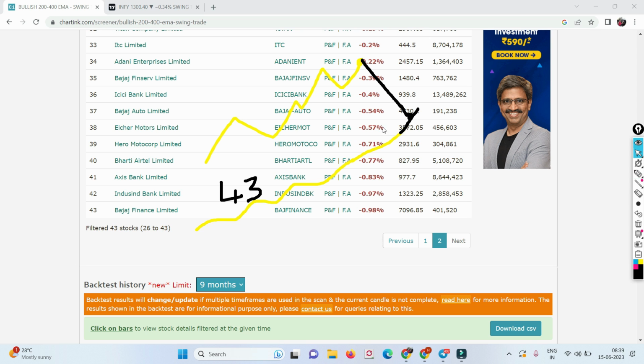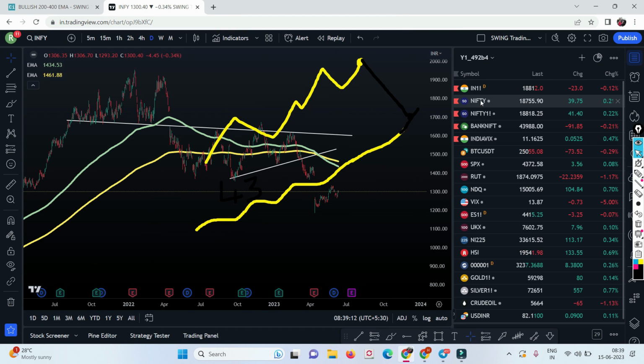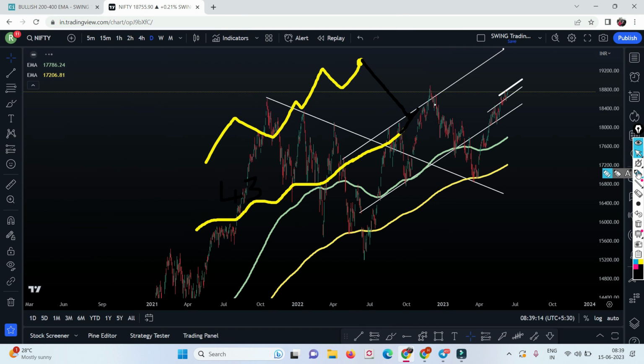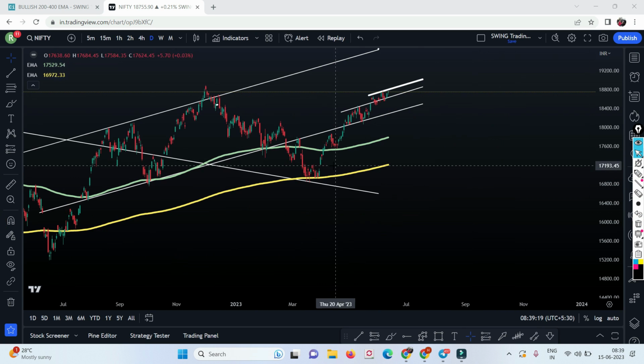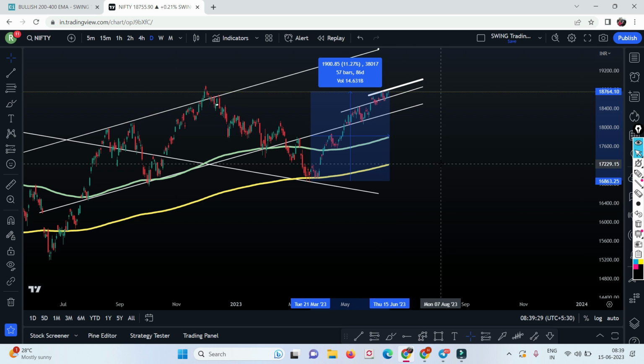And let me show you one more thing. Where is Nifty, guys? I'll delete all these things. See, Nifty has given a one-sided movement of almost 12%. So don't you think there is a correction required? You are getting what I meant to say, right?